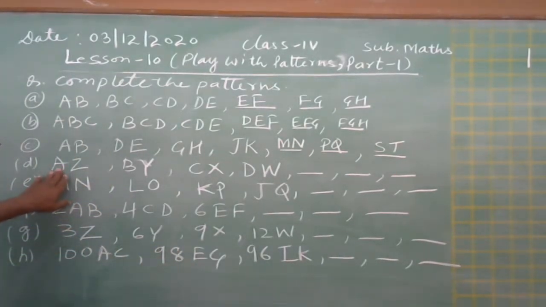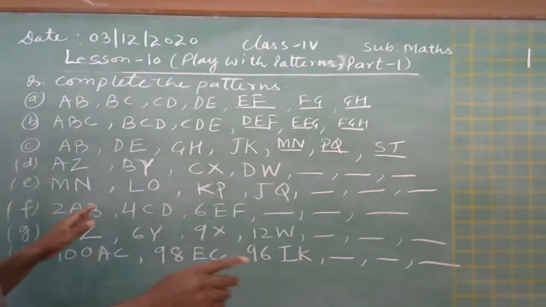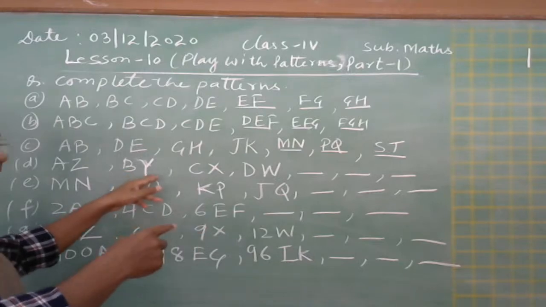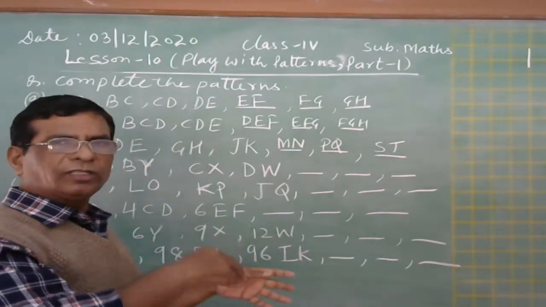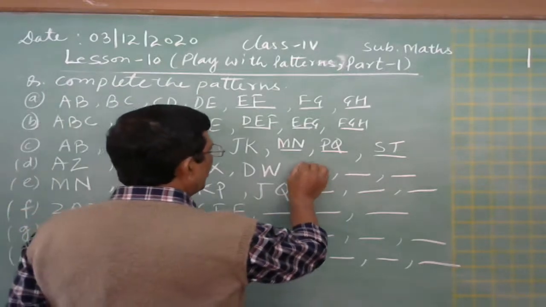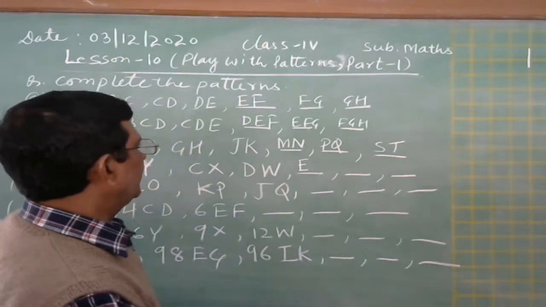So we take it here: this is A, Z. First letter, last letter. Then the second letter, second last. Third letter, third last. Fourth letter, fourth last. And then it will come E, that is the fifth letter, and fifth last. Then what will come?